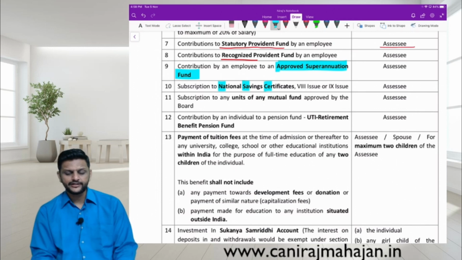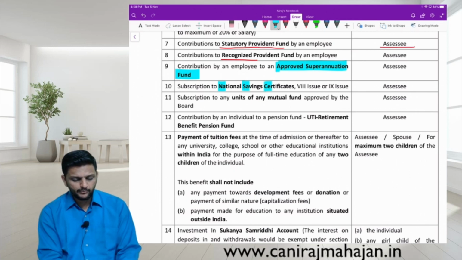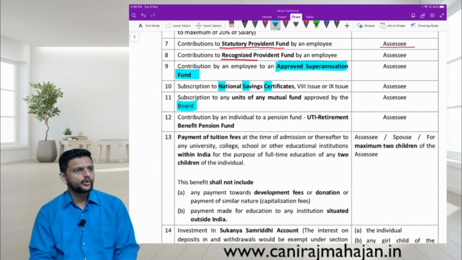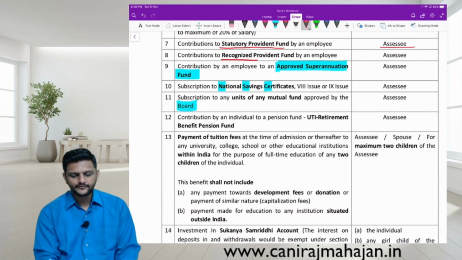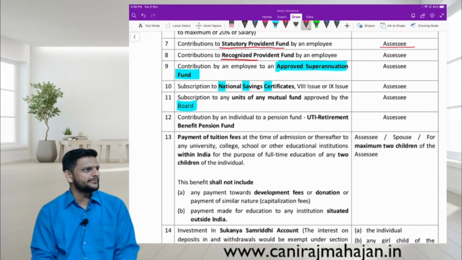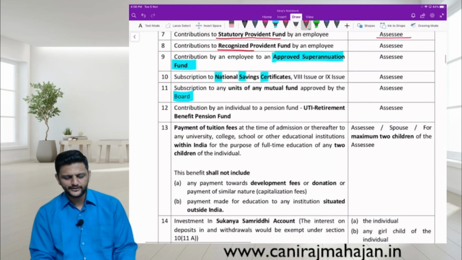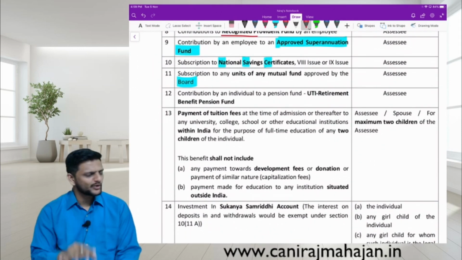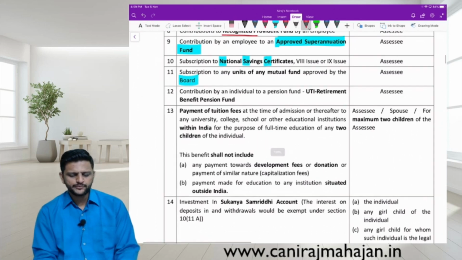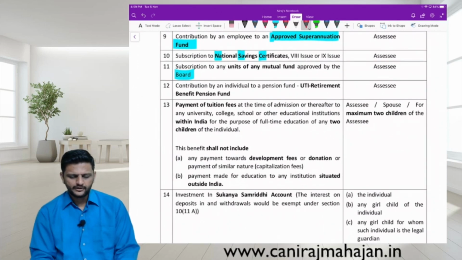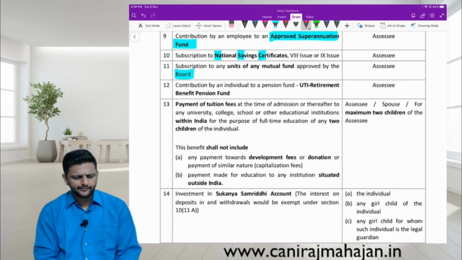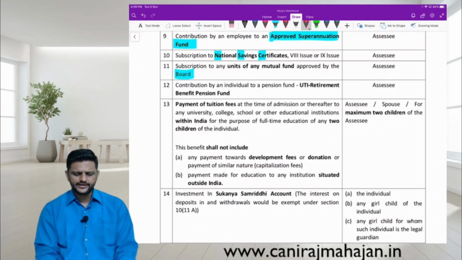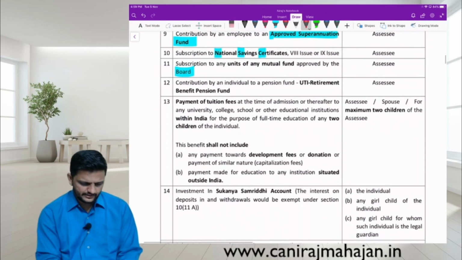Subscription to any units of any mutual fund approved by board. Which board? Board of Studies, ICAI, correct? No. CBDT, CBDT, okay. So some funds which are approved by CBDT. Contribution by an individual to a pension fund, UTI, Unit Trust of India Retirement Benefit Pension Fund. That is the name already. That is assessee. Only for assessee.